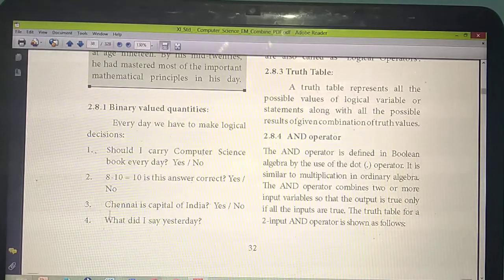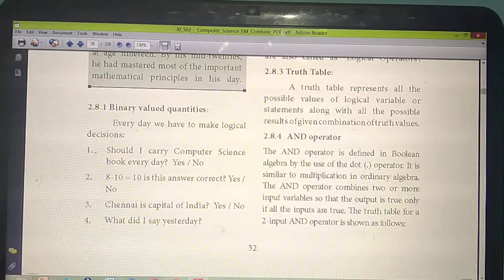Fourth: what did I say yesterday? Can you say the answer is yes or no here? No. You need to answer in some sentence. For example, if I, as a teacher, ask what did I say yesterday, you will say, ma'am, you told us to do some homework, or yesterday you taught this topic. So some things we can take as logical decisions, and some we cannot.